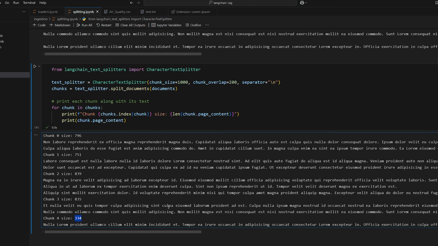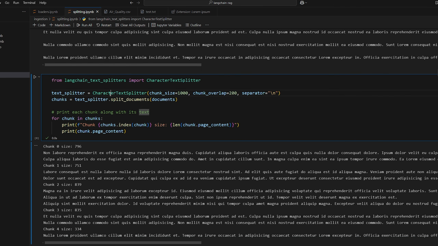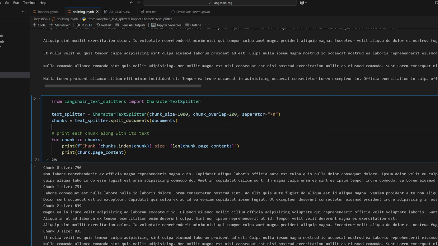This makes it much easier for us later when we have to do retrieval for retrieval augmented generation. It's much easier to search through a bunch of small documents that have smaller amounts of text than a single document with a massive amount of text. So we'll see about that in just a little bit. So that is the character text splitter, the most basic one. The issue with this one is that you can only specify a single character to split based on, right? A lot of people instead will use something called the recursive character text splitter.